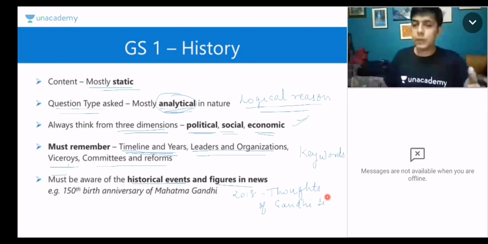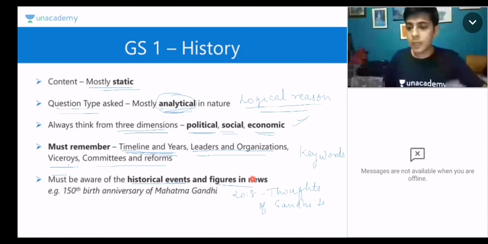For example, I think two years back there was a question regarding the differences in personality between Subhash Chandra Bose and Mahatma Gandhi. That was because Subhash Chandra Bose was recently in the news. His files had been declassified. Similarly, all the historical events and figures related to modern history which are in the news, you must do them.